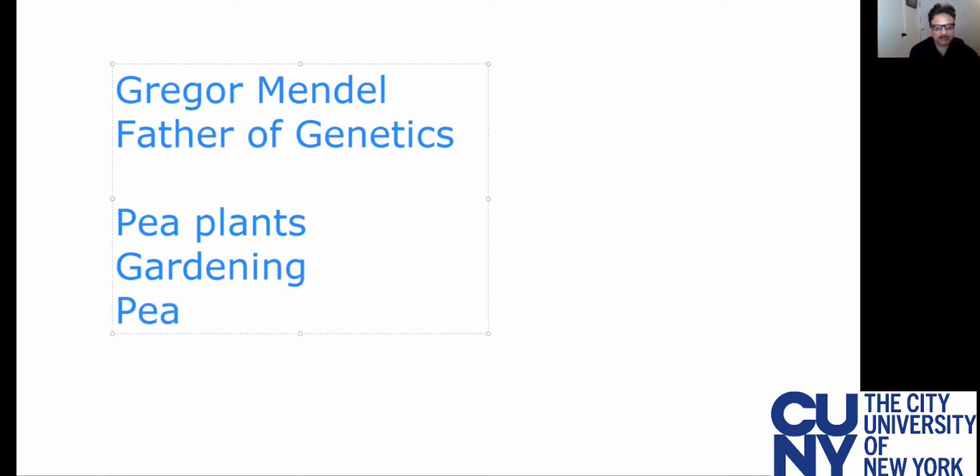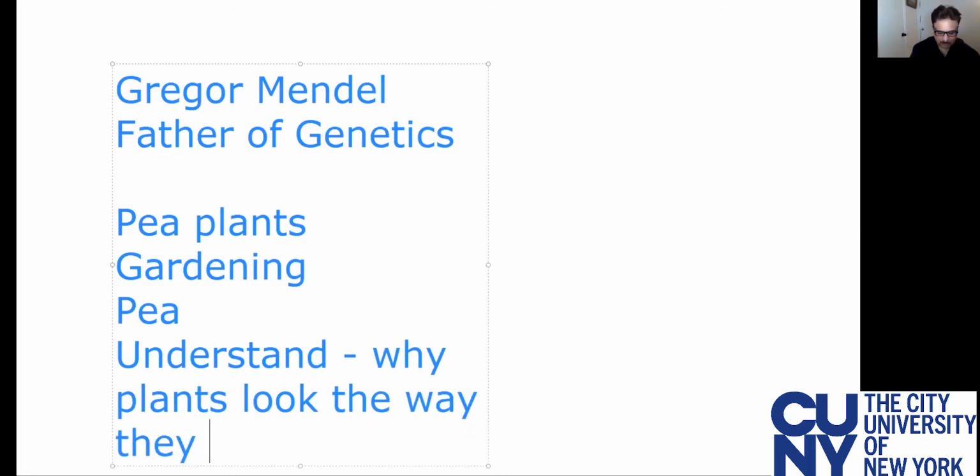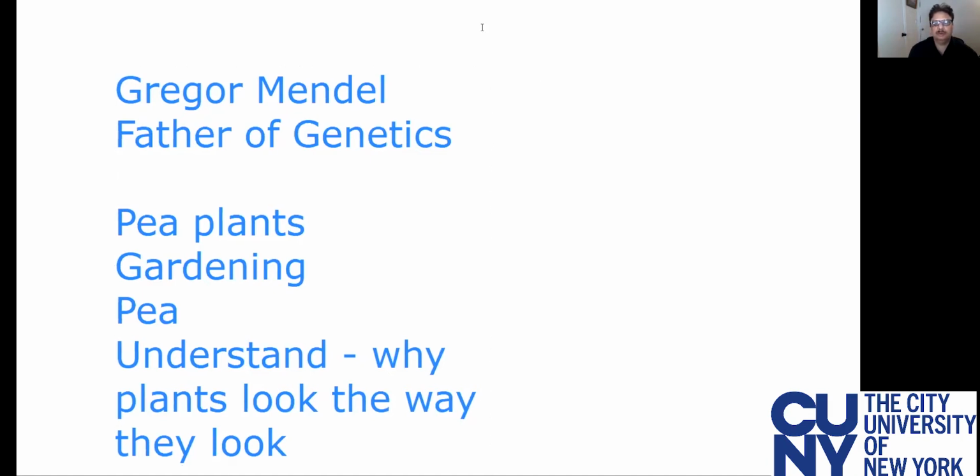He would try to understand why plants look the way they look, because he noticed a lot of variations in the plants, and he wanted to understand what is the basis for these variations.